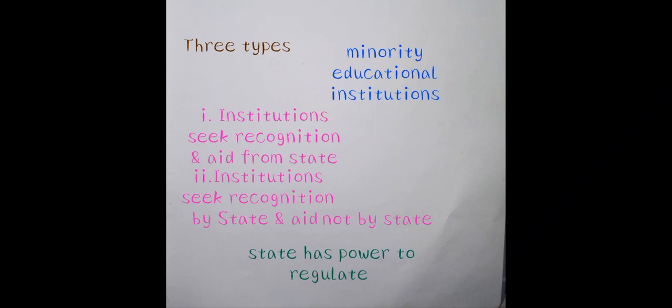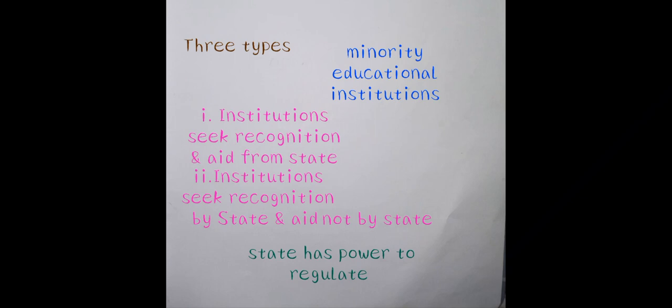These two types of educational institutions are regulated by the state, because the first type got recognition and aid from the state, and the second type got recognition only. Here the state has recognized the educational institution, which means the state has regulatory power.